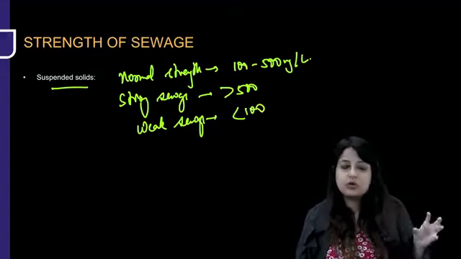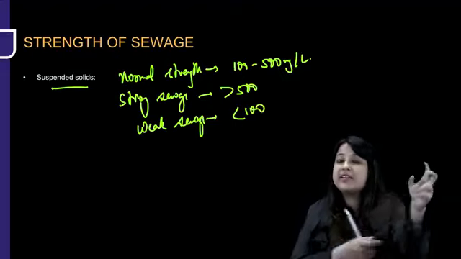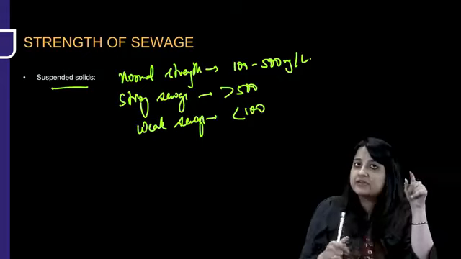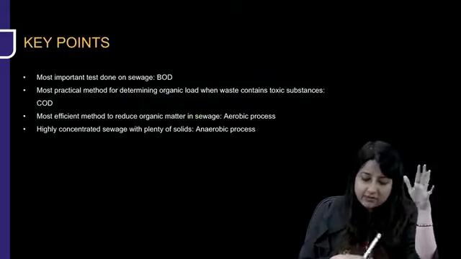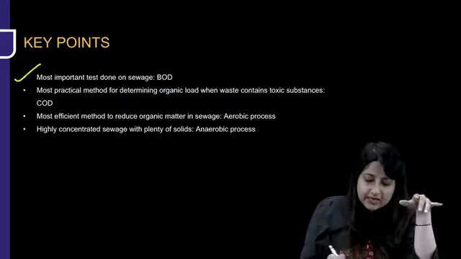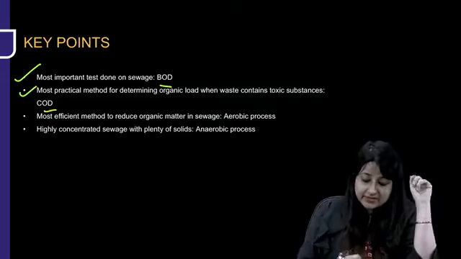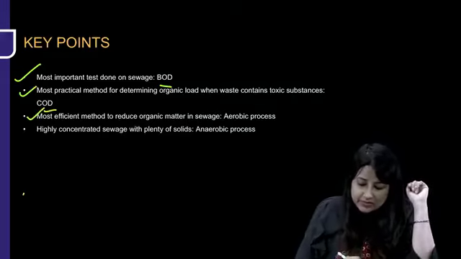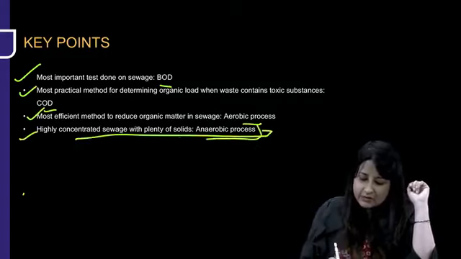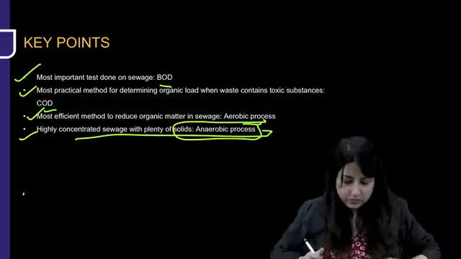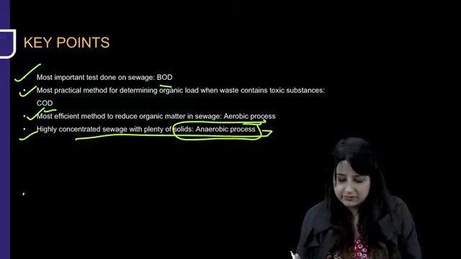Now, just like the definition of sewage is a PYQ, strength of sewage, the most important test done, BOD, and the level, that is also a PYQ. Okay, suspended solid level is also a PYQ. Then, of course, they're going to give you some key points I've put down. See, most important test done on sewage, BOD. Most practical method, however, is COD. Most efficient method to reduce organic matter is aerobic, and for highly concentrated sewage we will use anaerobic. So most efficient method is aerobic, but if it's a very dirty sewage, highly concentrated, we'll go for an anaerobic process.